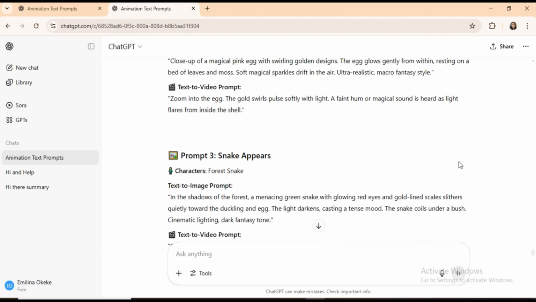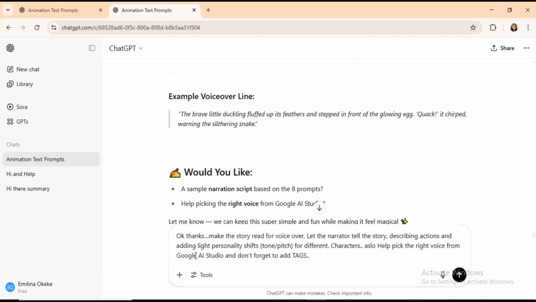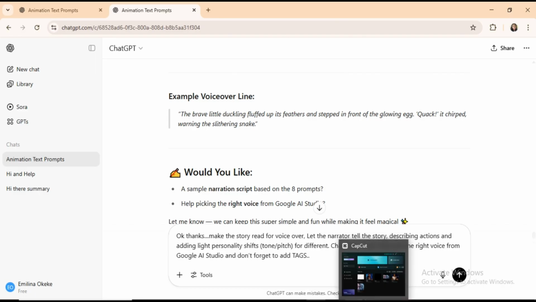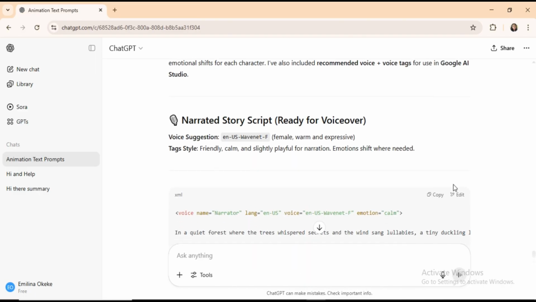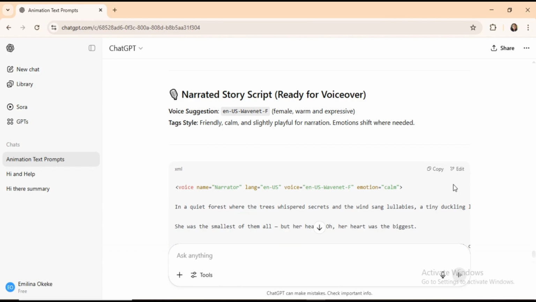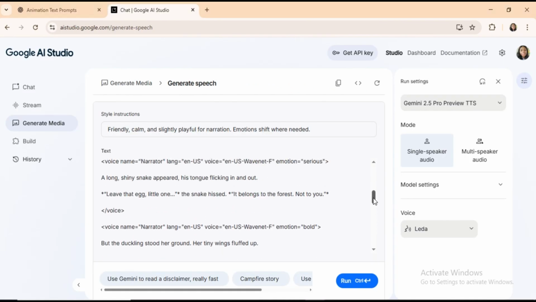Part 3. Voiceover setup. Then I told ChatGPT to format the script for voiceover, with narrator lines, character actions, and tone suggestions. After that, I went to Google AI Studio. I pasted the script, selected a voice, and hit run.